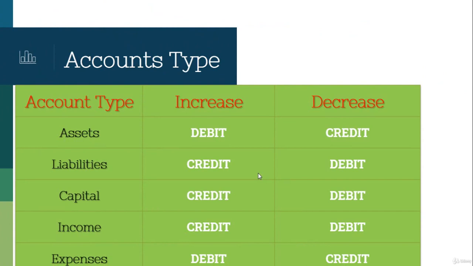Now we are going to look at account types with increase and decrease, and what will happen in the equation.